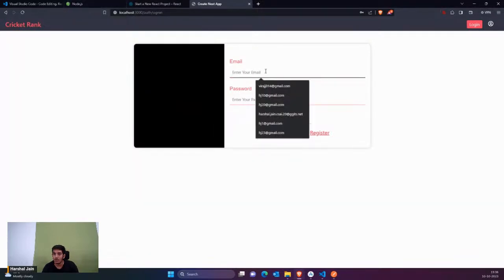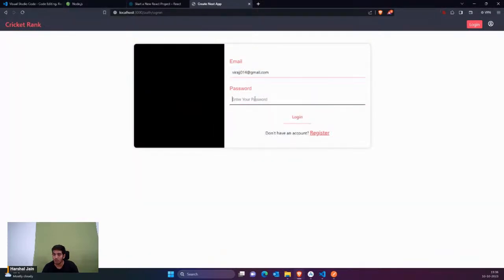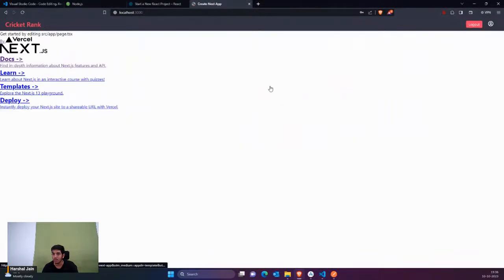Now if I try to log in with the same details, Viraj J014, if I provide the wrong password, HJ12, and login, you can see invalid credential. If I provide HJ123, you can see logged in successfully. Okay, so it's working perfectly.